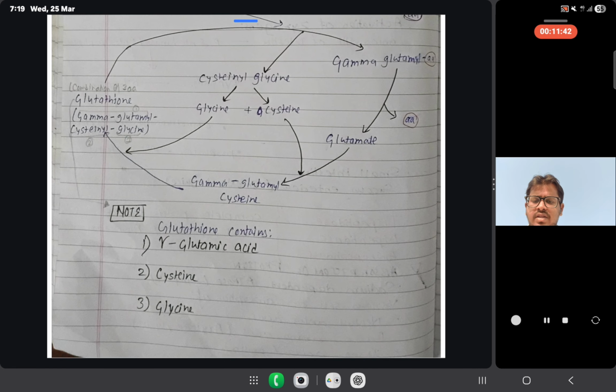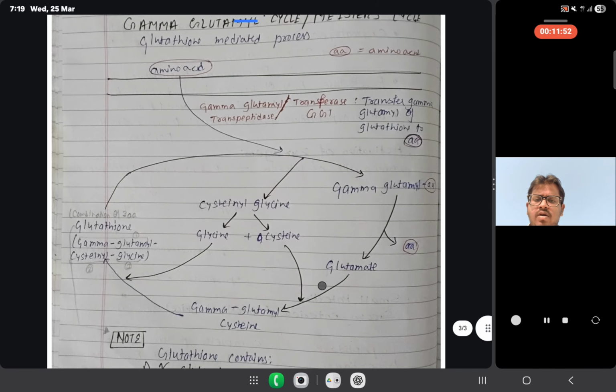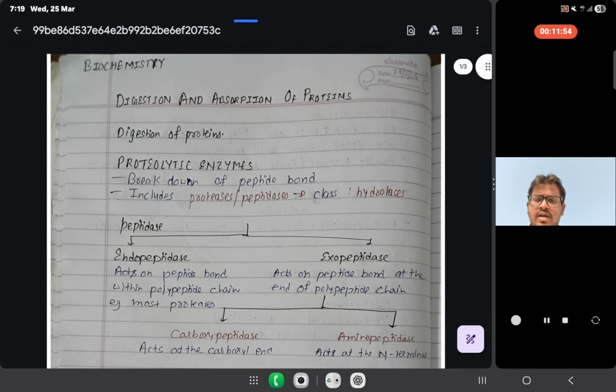Glutathione, as already said, contains gamma glutamic acid, cysteine, and glycine. So this ends the talk about the digestion and absorption of protein. Read from Satyanarayana also about protein. You may see the diseases and applied aspects there.